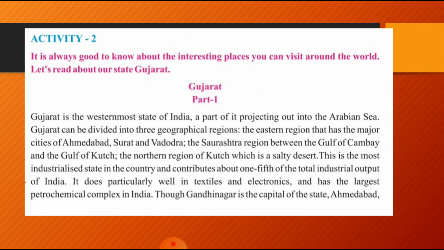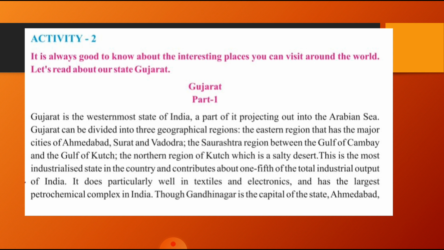Now, in Activity 2, it is always good to know about the interesting places you can visit around the world. Let's read about our state Gujarat. Gujarat is the westernmost state of India. Westernmost means further towards the west of an area, and it is a part that is projecting out into the Arabian Sea.